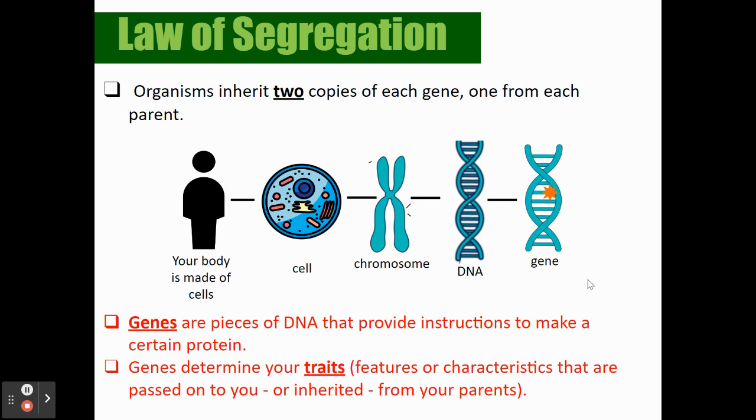So genes, the definition for that, which you will need to know, are pieces of DNA that provide instruction to make a certain protein. And when we get into DNA replication and protein synthesis, you'll see how that happens. But for right now, I just need you to know that genes are pieces of DNA and they help code for certain traits. So genes determine your traits, your features, or characteristics that are passed down from you, or you can say they're inherited from your parents.